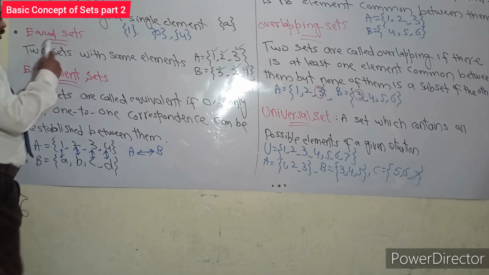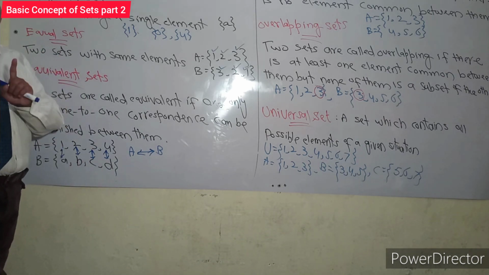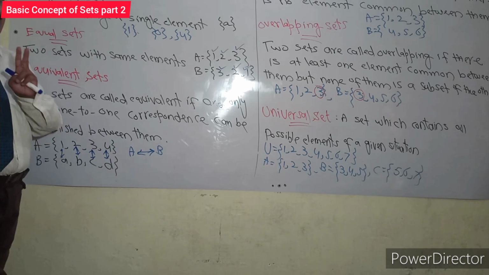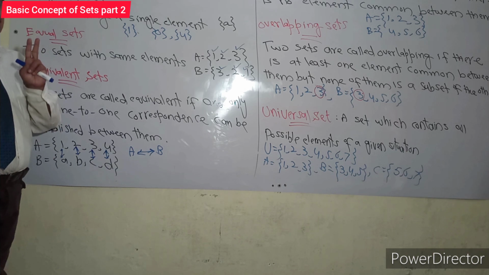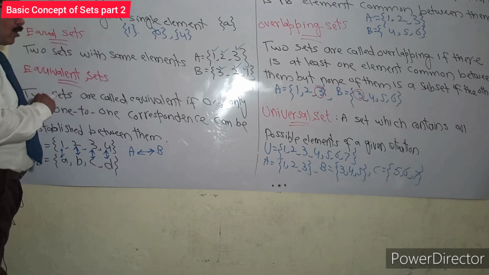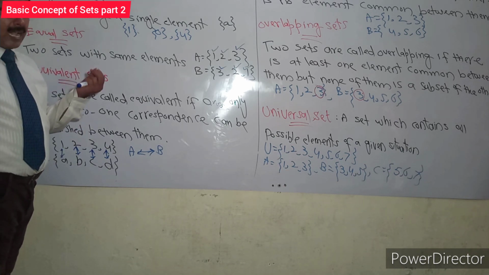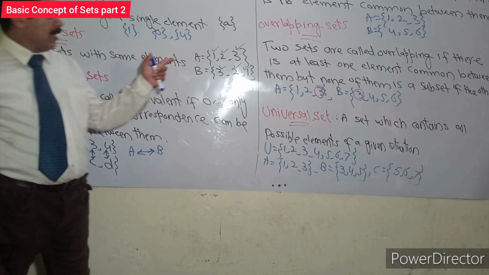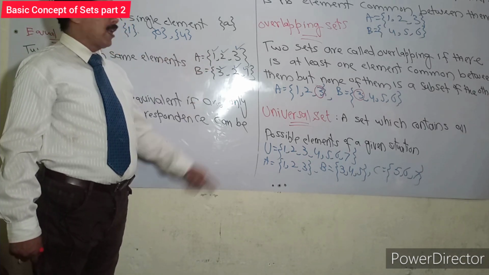Next, equal sets. It is equal sets, not equal set. At least 2 or more than 2 sets with the same elements can be called equal sets. For example, set A is 1, 2, 3 and the other set B is 3, 2, 1.